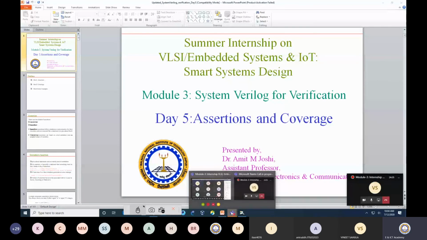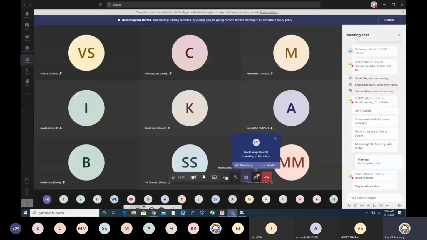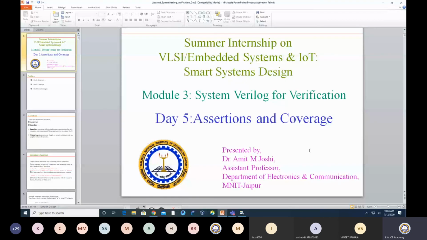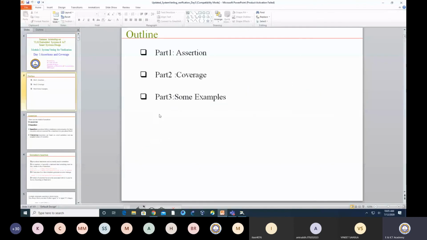So today we would like to touch upon a very important topic of SystemVerilog, which is assertion and coverage. As a verification engineer, it is expected that you should have knowledge of these two topics. We started yesterday with assertion, what assertion is, so I will just move ahead with that.